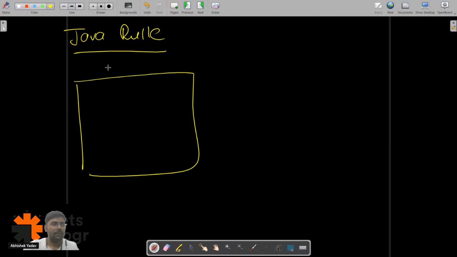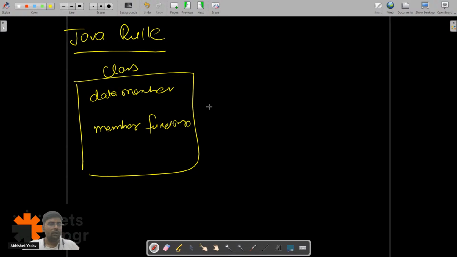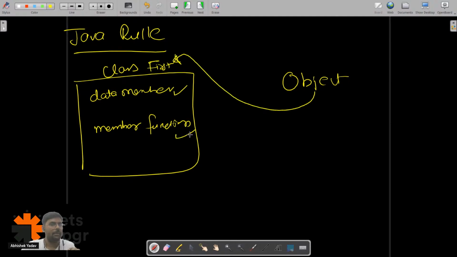You have a class, and inside the class you have data members and member functions. What we have learned is that I have to create the object of this class first in order to access the data members and member functions.